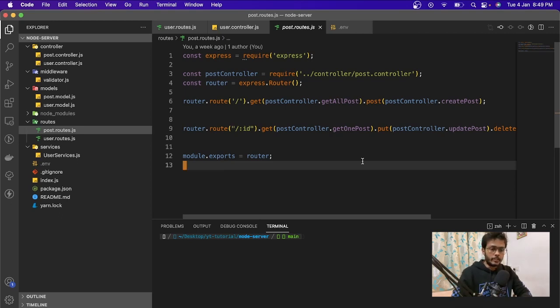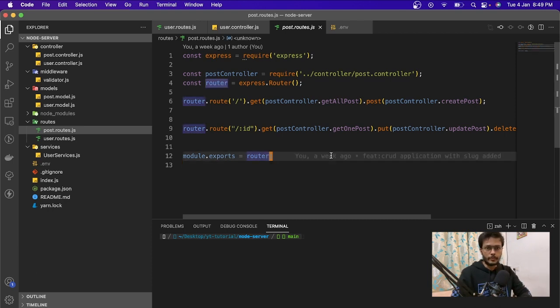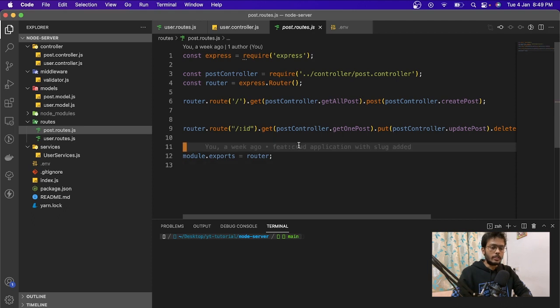In the last video in this MERN stack tutorial, we created the login and register functionality as well. In this tutorial, we are going to validate the routes. If the user is logged in, then we want to give access to certain routes, and otherwise we don't want to give access to that route. Suppose only the authenticated user should be able to create a post, and we are going to have a relation between the user and the post as well. So let's get started.